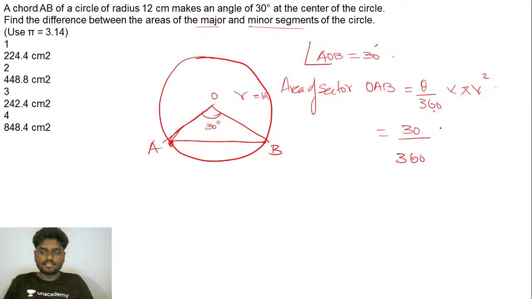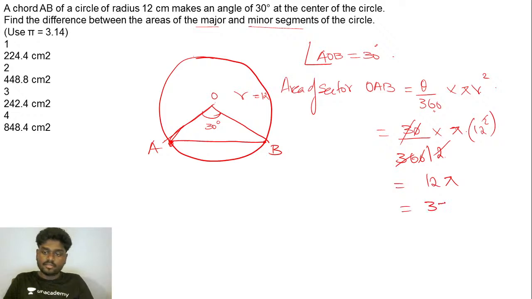So theta by 360 into pi, and r it is 12 square. So this goes exactly 12. So I'll be getting here the area of the sector of OAB, it's going to be 12 pi. If you use the value of pi to be 3.14, you'll be left with 37.68 centimeter square, area of the sector OAB, right?